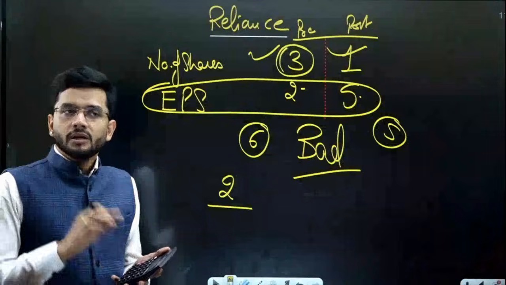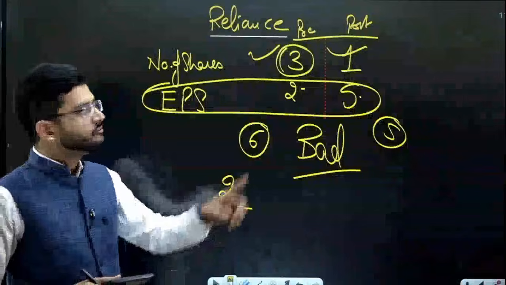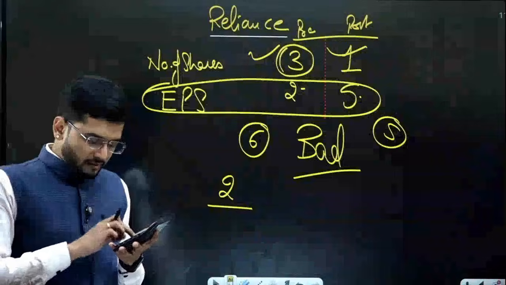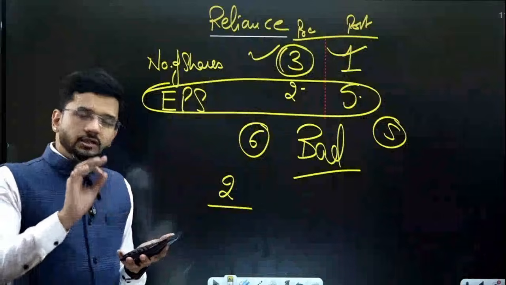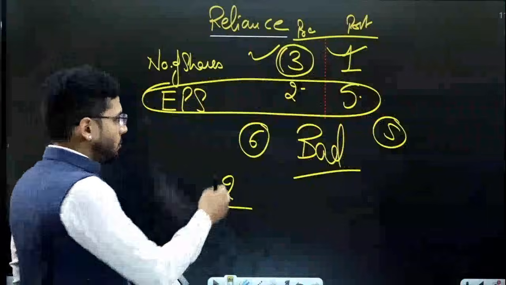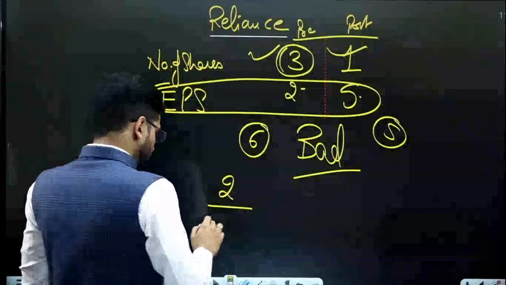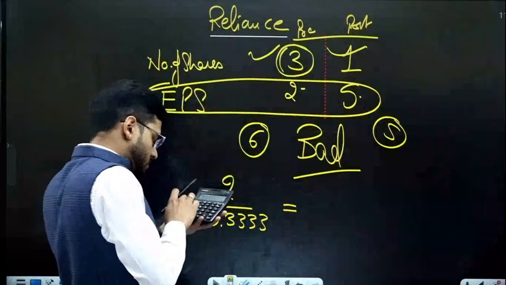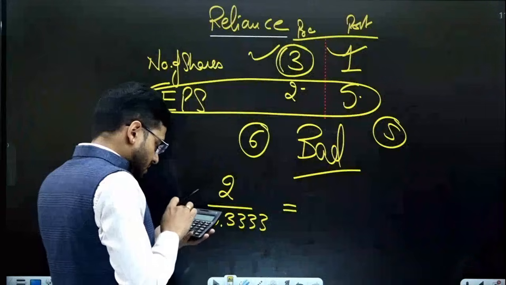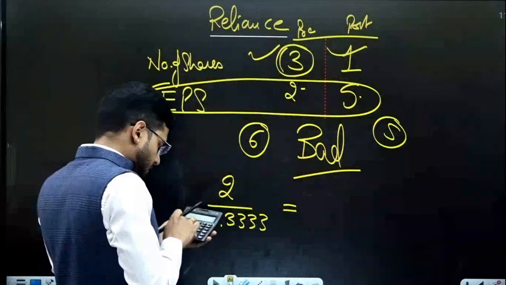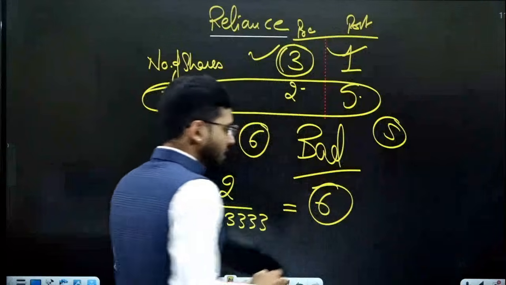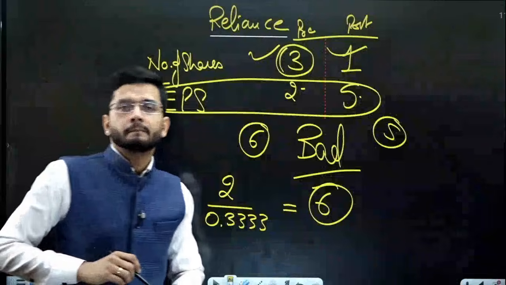0.33333 is the swap ratio. For every 3 shares, 1 share is being issued. So 1 divided by 3, which is 0.33333, is the swap ratio. So what I do is I divide 2 by 0.33333. So what is the equalized old earning per share? 2 divided by 0.33333. The old earning per share comes out to rupees 6.